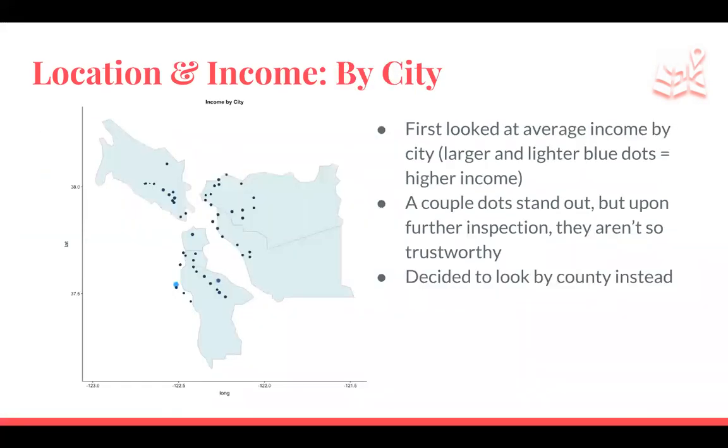So first, we decided to try to look at location and income by city. As you can see on this map, the larger and bluer the dots are, the higher the income is. The graph looks great, but upon further inspection, the points aren't so trustworthy. For example, the really bright blue dot in the lower left-hand corner has a mean income of $500,000. But when you look at the actual data, there were only 2 data points in there. So it was quickly obvious that the data was too spotty, and looking at it by the city level was much too granular, and we had to zoom out.